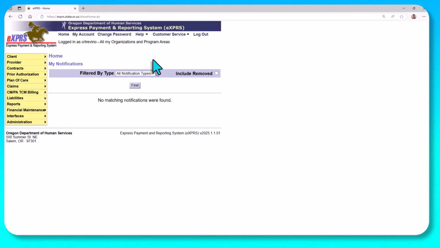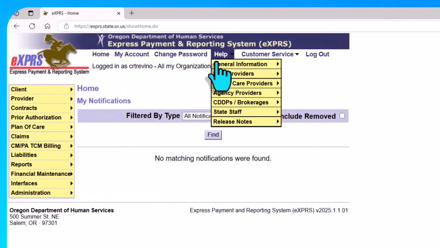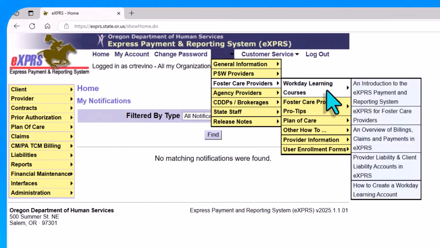Second is we also have e-learning courses that are self-paced and interactive that you can take to get further training about Express. These are found on the help menu under your user group, Workday Learning Courses. I highly encourage you to take the course An Introduction to the Express Payment and Reporting System and Express for your user group. To access these Workday Learning courses, you do need to create a Workday Learning account, and the instructions to do that are here under the section Workday Learning Courses.